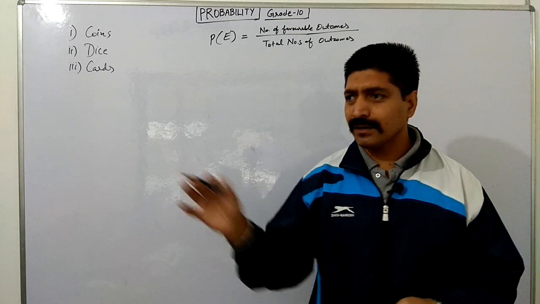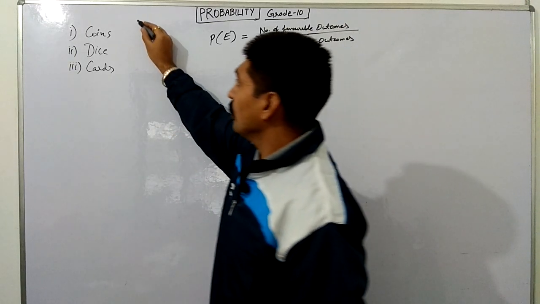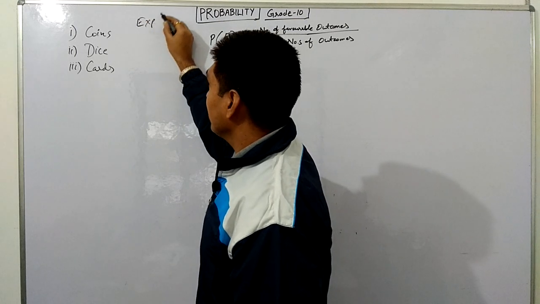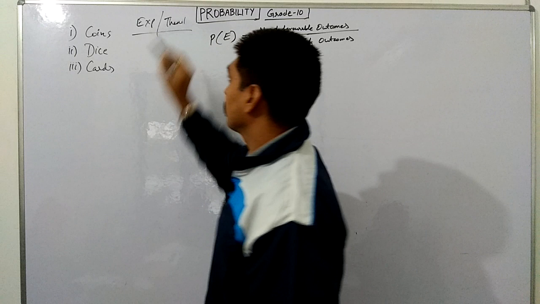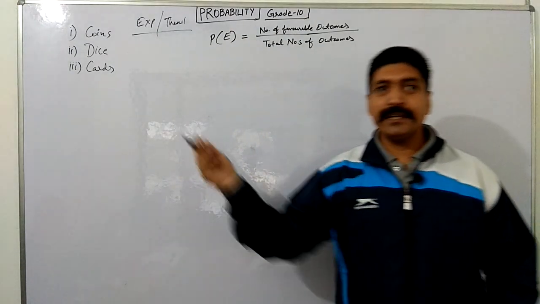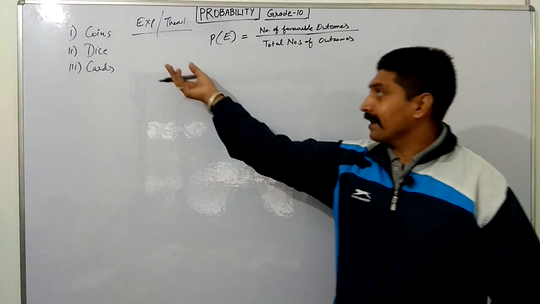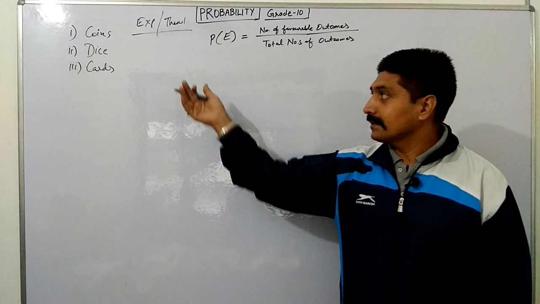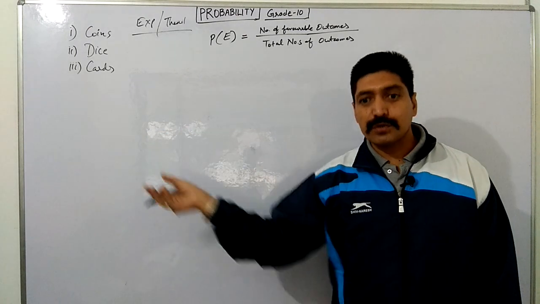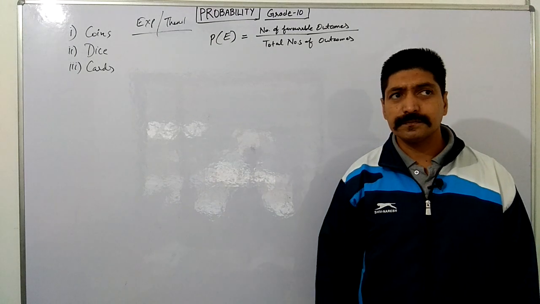I will discuss both the experimental one and the theoretical one. First, let me start with these experiments and the terminology used with these questions and topics.